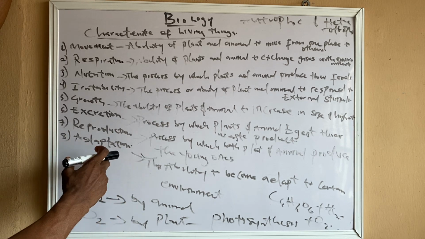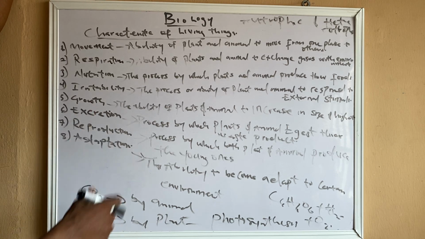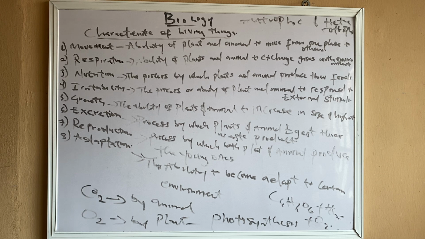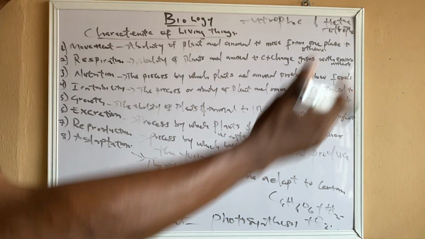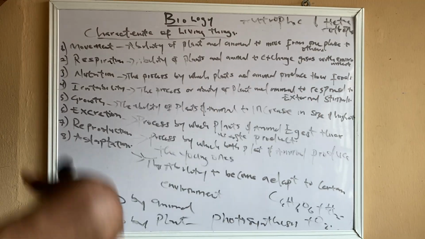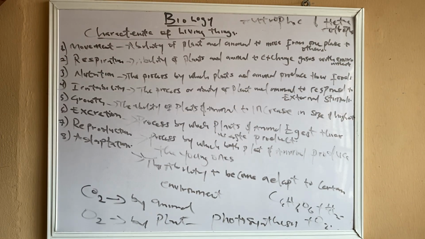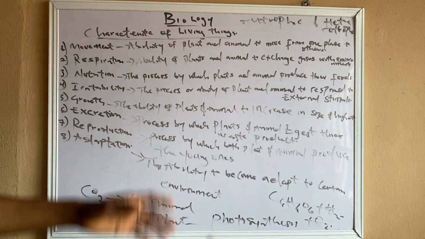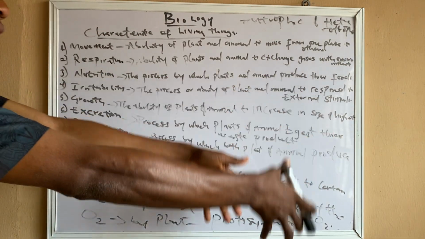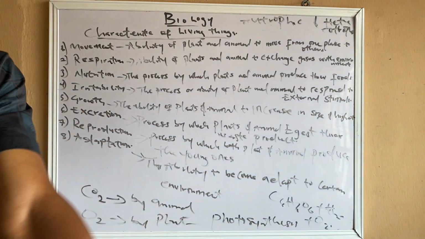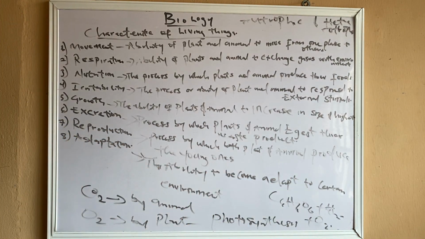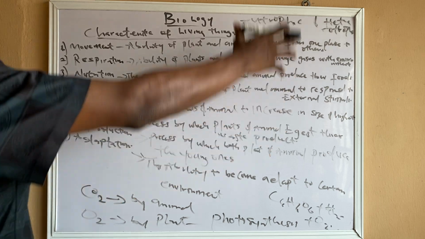Adaptation, the ability to adapt to a certain environment. Imagine someone that travels out of this country, probably from Nigeria to Canada. He moves around the country and he still adapts to that particular place. It's called adaptation. And also a plant can adapt to a certain place. The hydrophyte plant can move from one place to another place. So that's the reason why we have these characteristics.